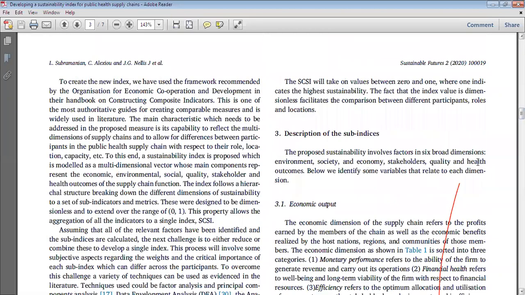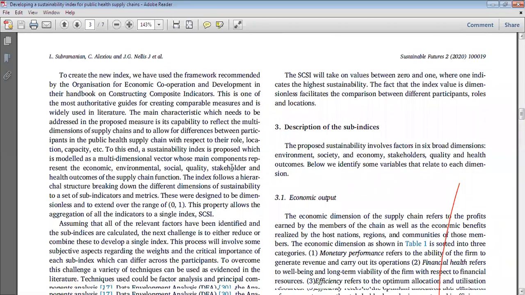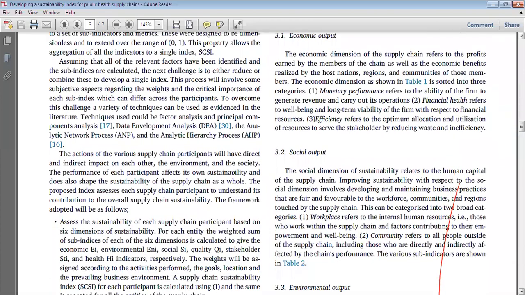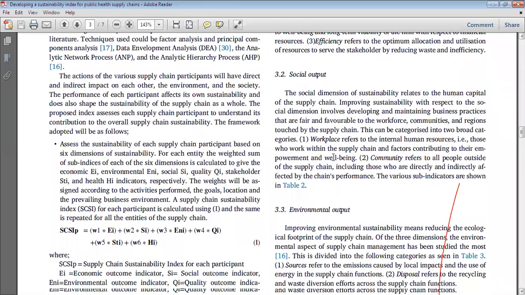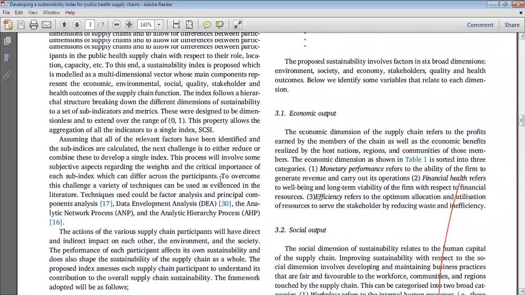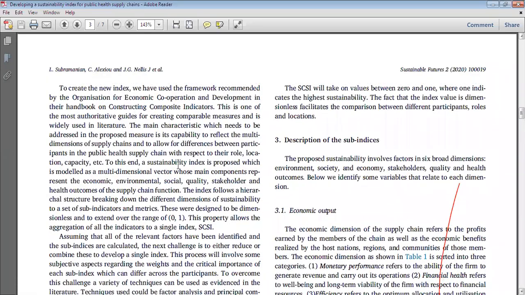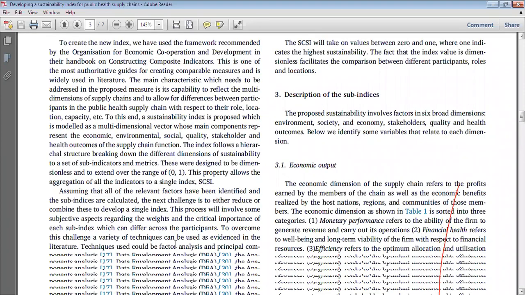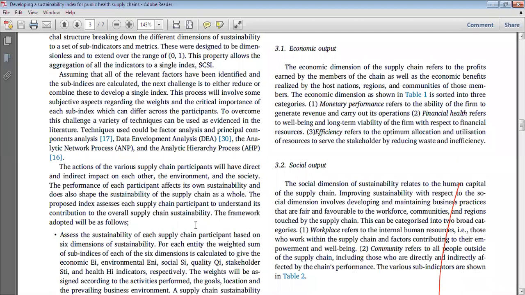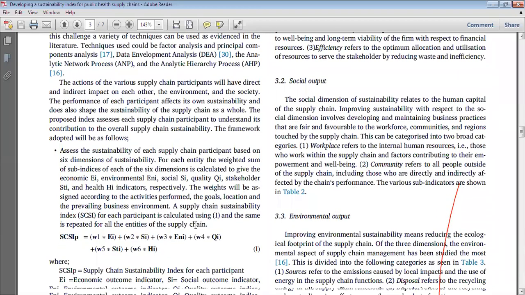Then the methodology, what kind of methodology they have used, they have mentioned. Here they have also mentioned some literature review in the methodology part. So it is better to have a separate literature review part.